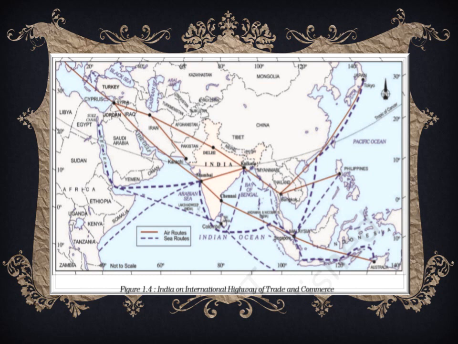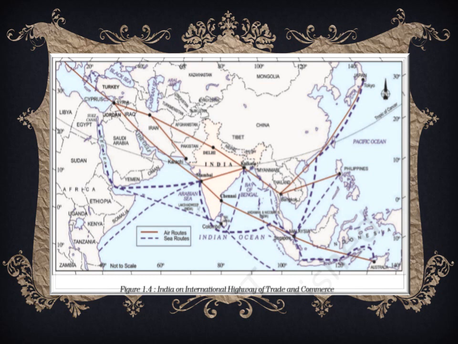Here you can see the picture of the route, the International Highway of Trade and Commerce. You can see the air routes as well as sea routes. Now the Arabian Sea, Bay of Bengal, and Indian Ocean meet at the point which is Kanyakumari or Cape Comorin.